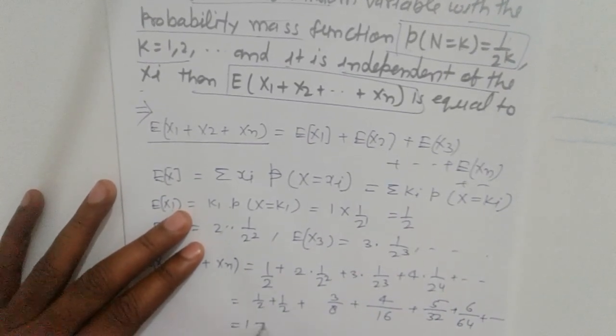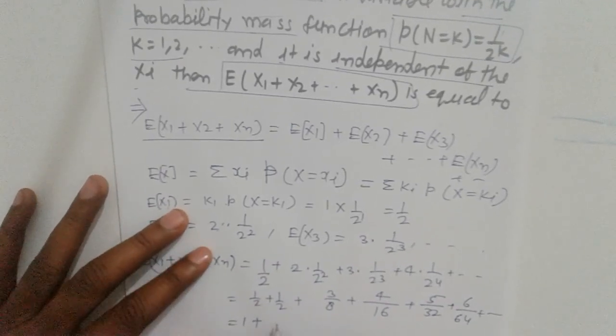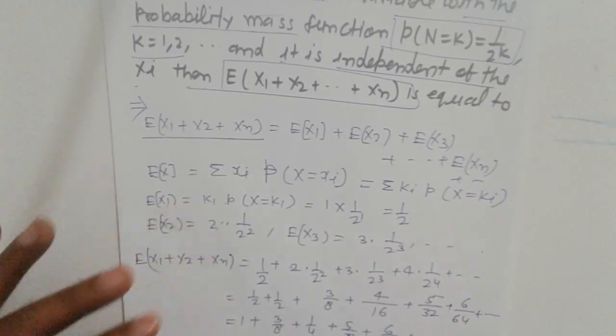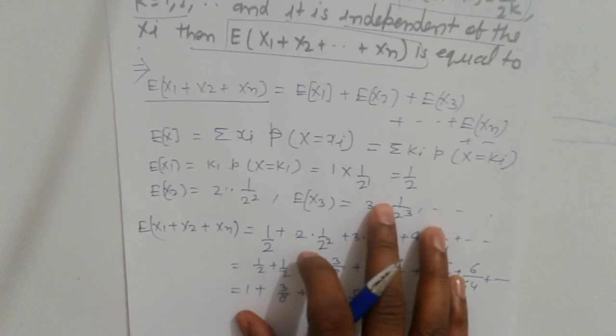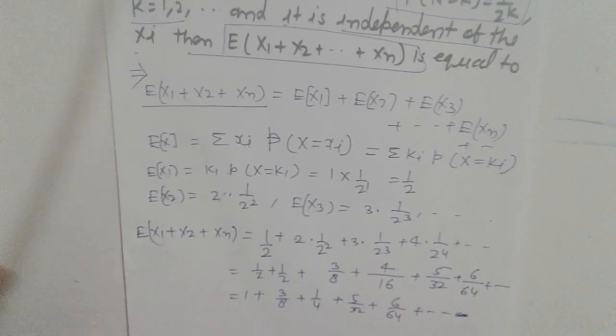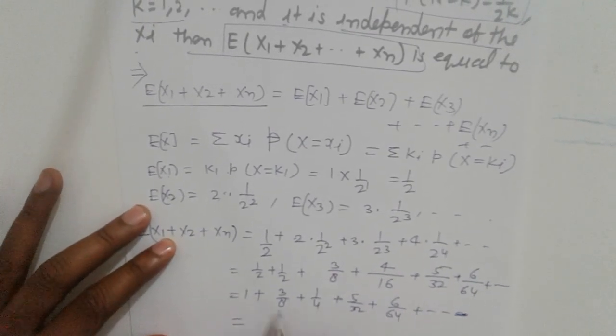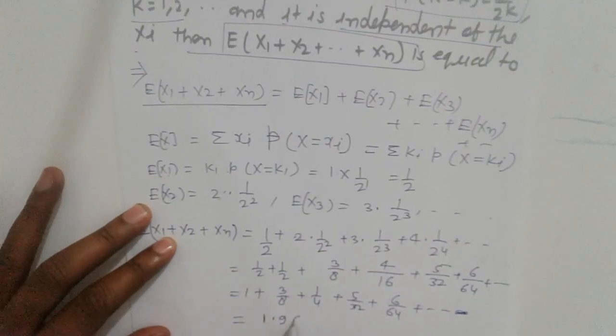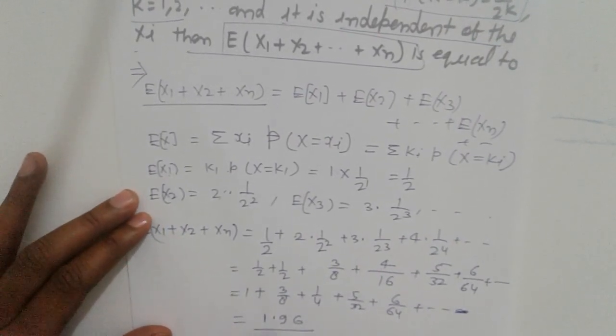This is 1 plus 3 by 8 plus 1 by 4 plus 5 upon 32 plus 6 upon 64 plus and so on. So now simplify this, and we get about 1.96. That is the answer.